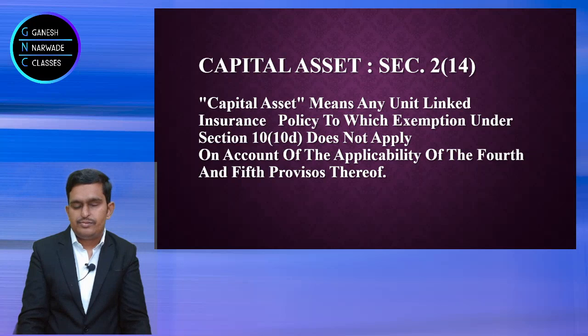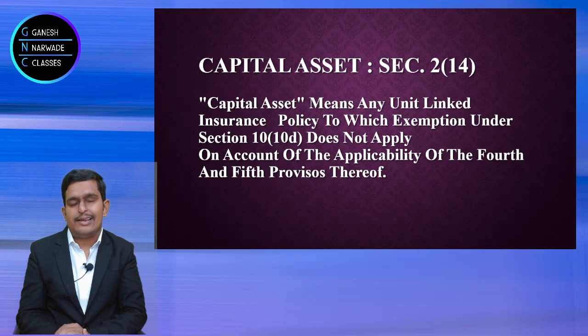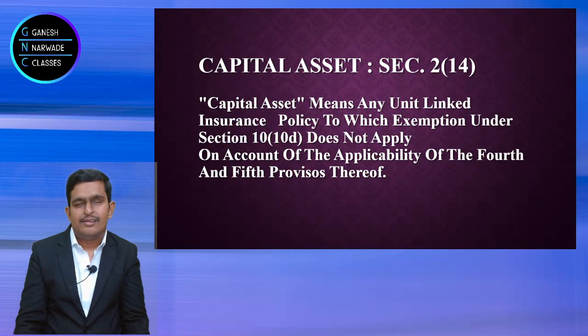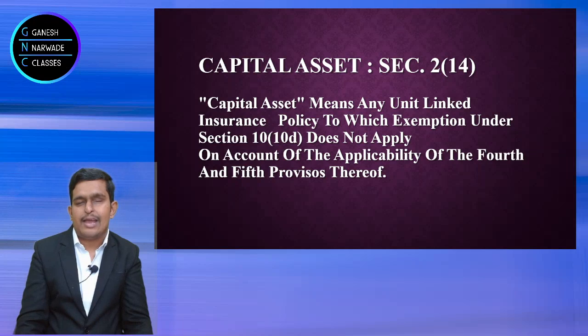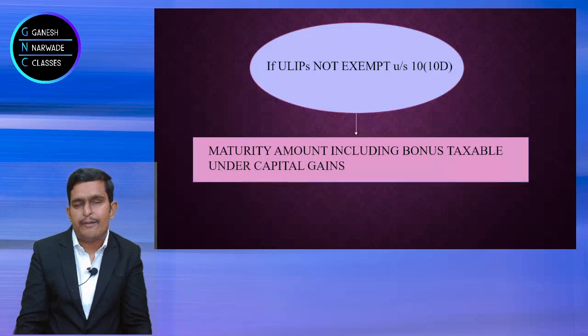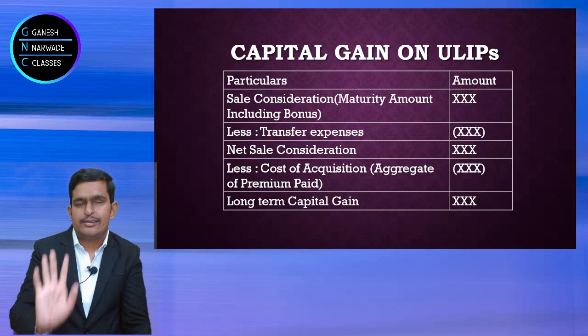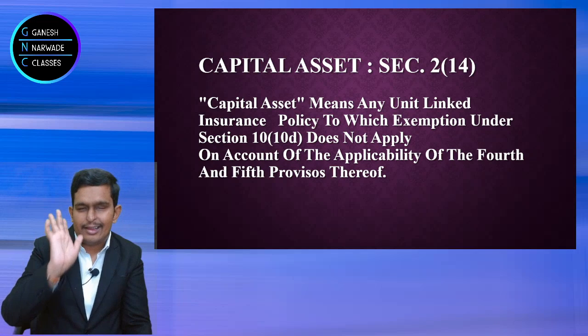Okay. Now you can see the next slide. It is a capital asset under section 2 clause 14, and such ULIP maturity is fully taxable under the capital gains head. Fully taxable under the capital gains head. Now how to calculate it? Simply take the sale consideration. Under section 45(1)(b) it is discussed. So don't get tense about how the computation has come. Simply take the sale consideration. Transfer expenses anyhow will be nil. So deduct them if they give it in the question. Then you will get the net sale consideration.